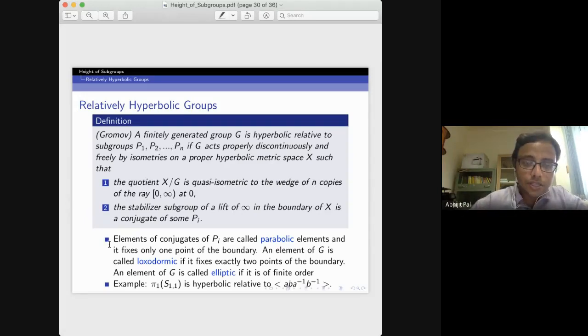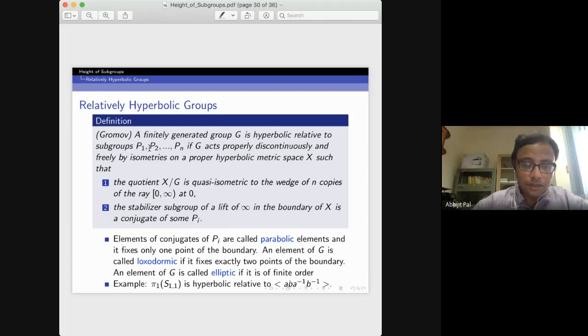The elements of these conjugates of P's are called parabolic elements, and you can check that a parabolic element fixes only one point of the boundary. An element of a relatively hyperbolic group is called loxodromic if it fixes exactly two points of the boundary, and elliptic if it is of finite order. So there is a classification: any element of a relatively hyperbolic group is either parabolic, loxodromic, or elliptic.